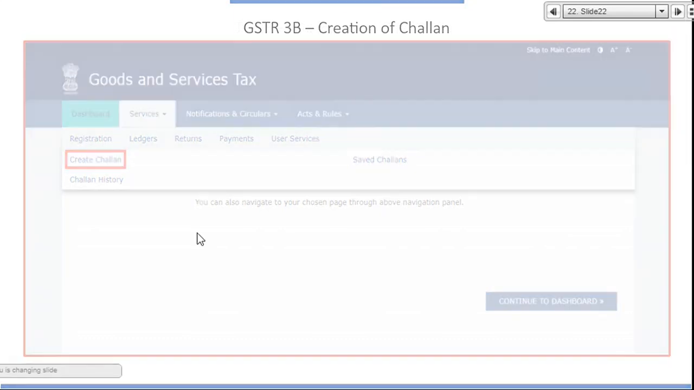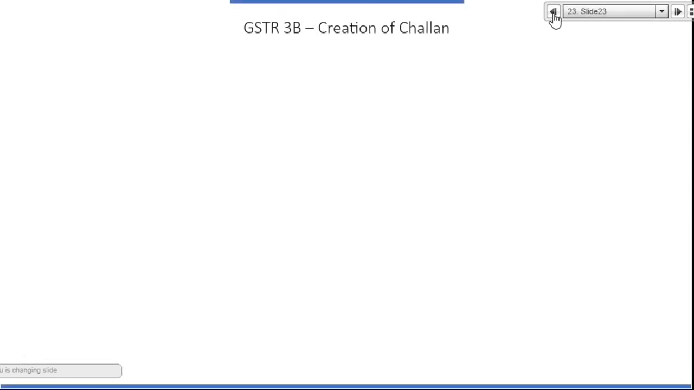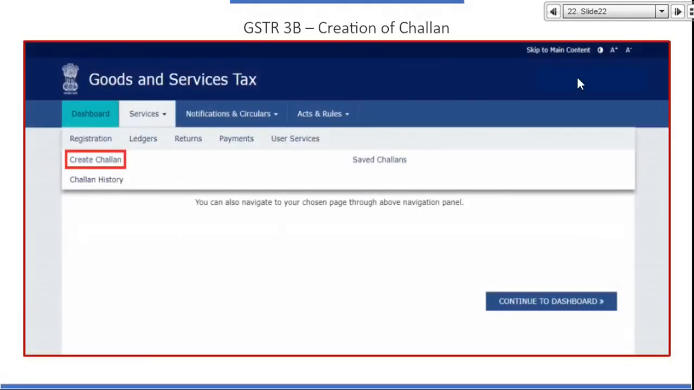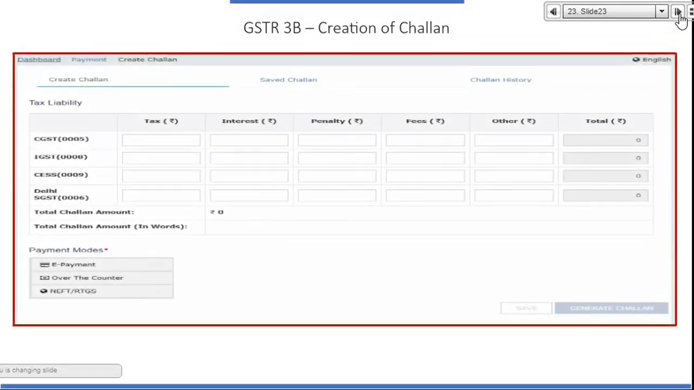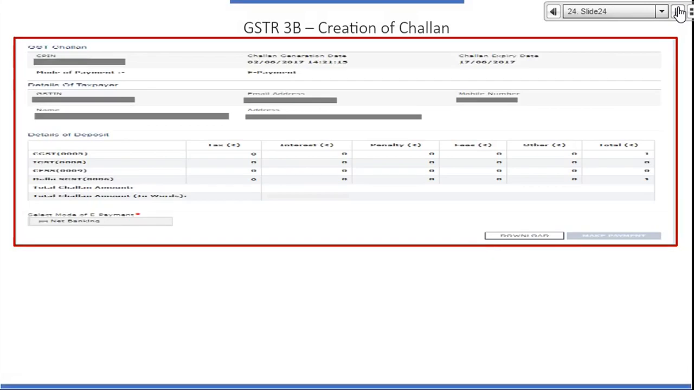How do I create a challan? Log into the GST portal, go to services, click on create challan, right? And then this will open up and you can fill CGST, IGST, cess or SGST of that state on the left hand side, and on the right hand side tax, interest, penalty, fees, others and total, right? So you can select. After selection, down you see payment mode: e-payment, over the counter, NEFT. If you want to make payment through internet banking or debit card, credit card, you can select e-payment, right?